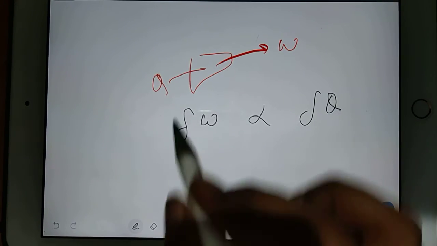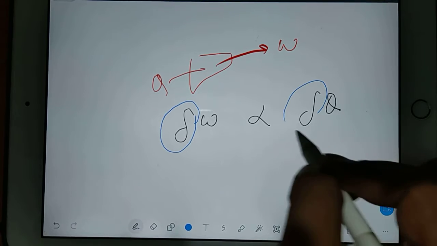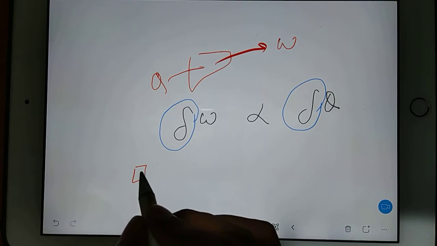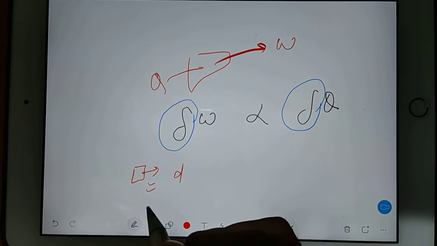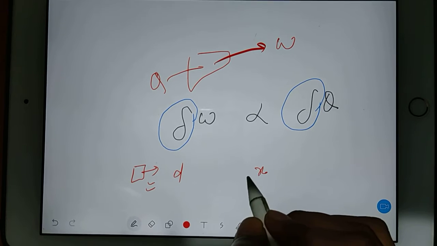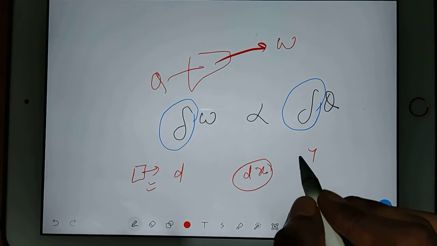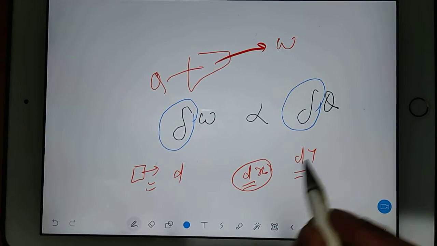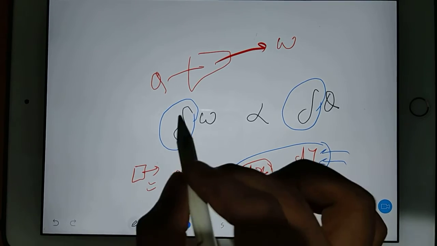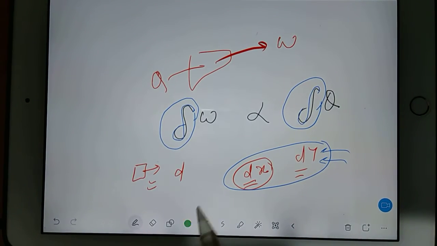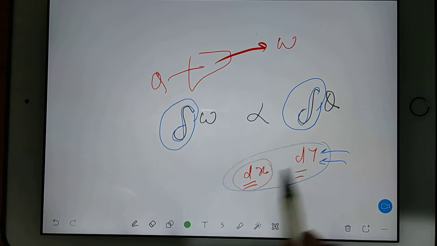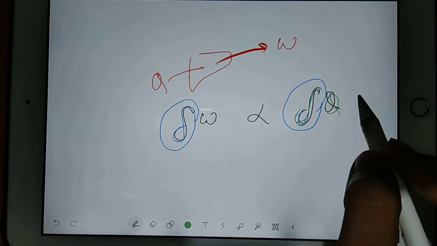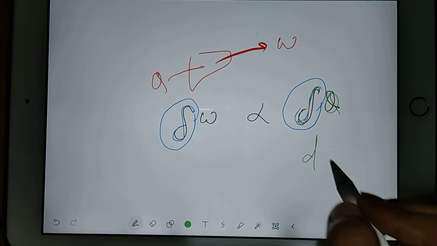Now see here, what is this symbol? So guys, see, whenever any property is being changed, you use d for that. For example, if x is being changed, you write dx. If y is being changed, you write dy. But the d symbol you will use if your properties are point functions, and the del symbol you will use when your properties are path functions. So whenever any system is accepting heat, of course heat transfer is there, so you will use del q, or you will use dq, but one cut here.